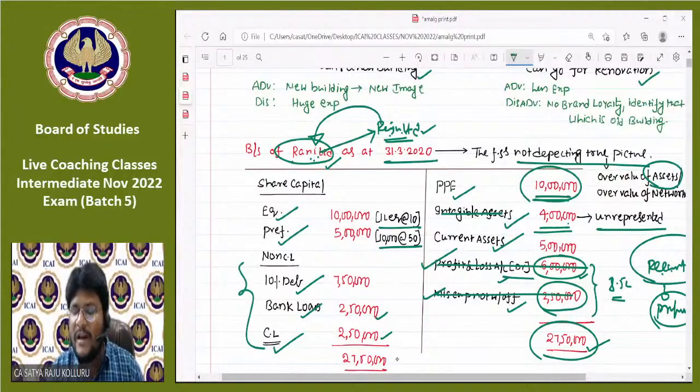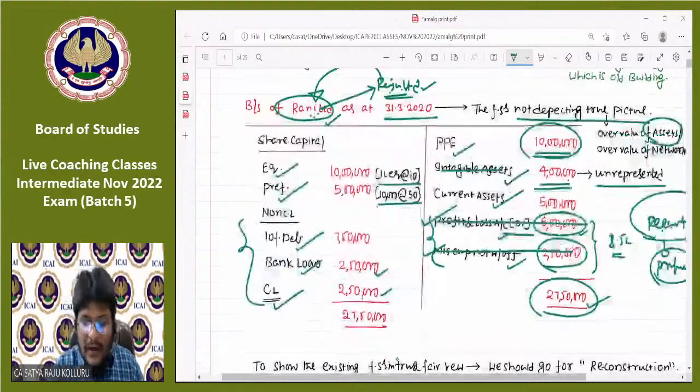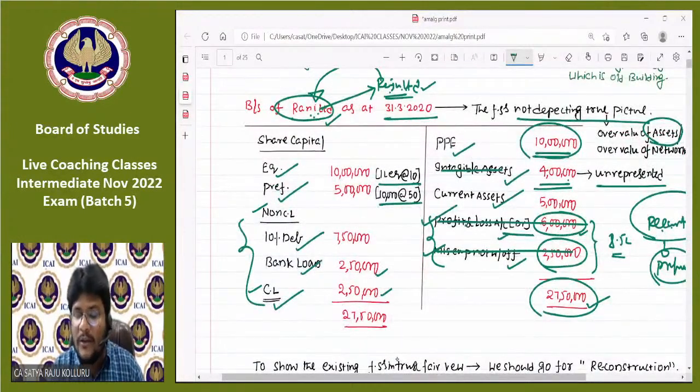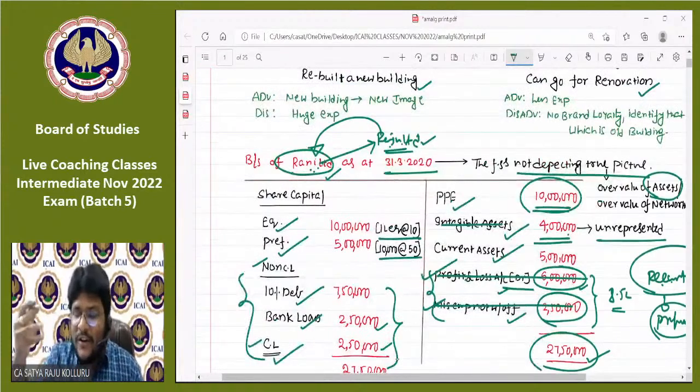There is no value for intangible assets, meaning Razu Limited does not take over the intangible assets at all. Profit and loss account miscellaneous expenditure not written off is not an asset at all. That's why Razu Limited does not take over these two components. Do you understand? Now non-current liabilities and current liabilities are also taken over by Razu Limited at their agreed value, not at book values. Then automatically, once they construct the Razu Limited balance sheet, it is altogether shown at true and fair value. That is the reason why people go for external reconstruction. But here one disadvantage is there.